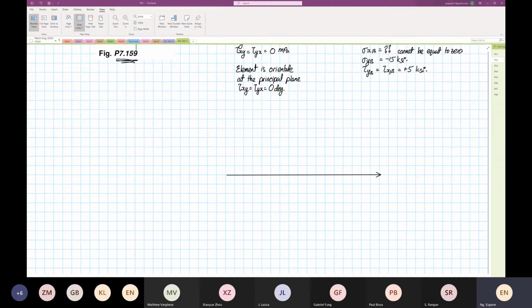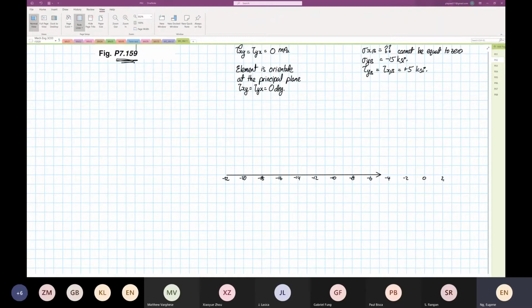So this problem will be minus 22, minus 20, 18, 16, 14, 12, 10, 8, 6, 4, 2, 0, and 2.